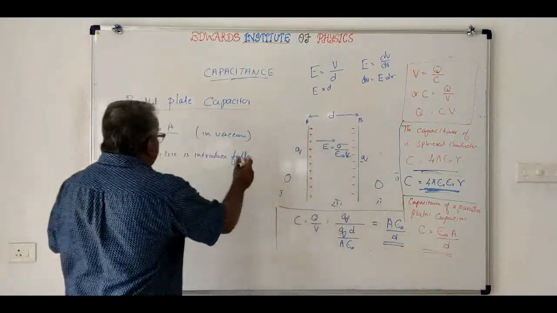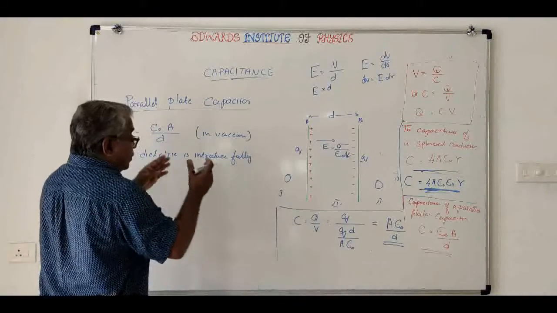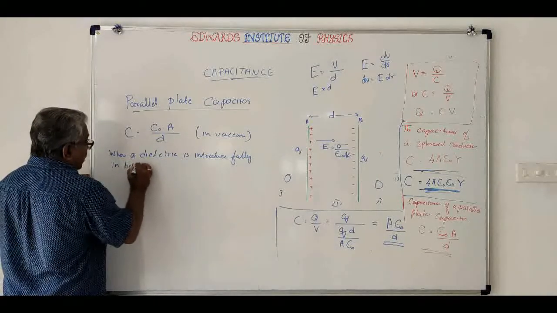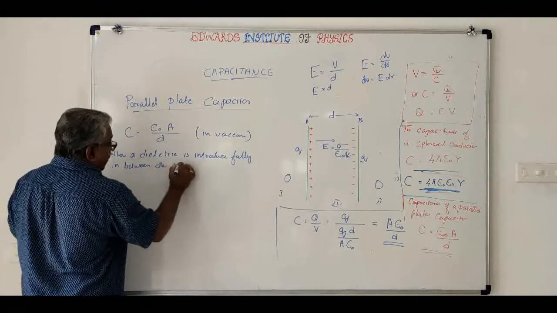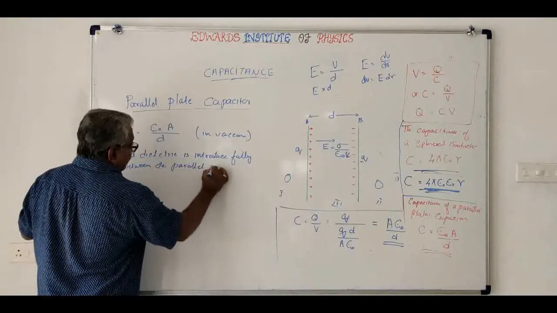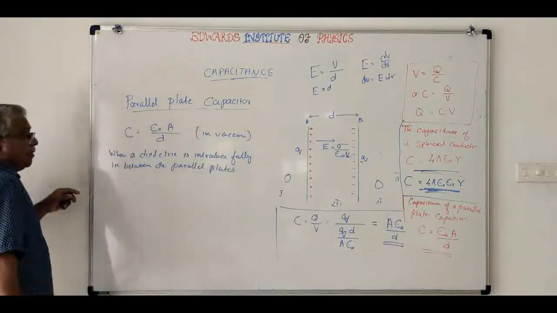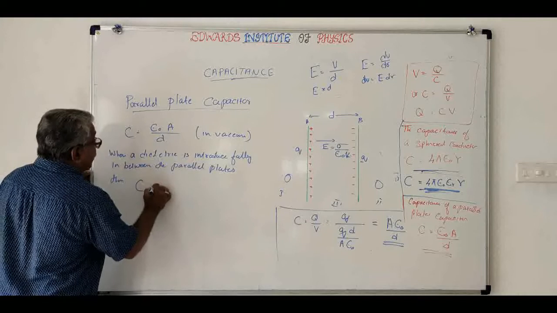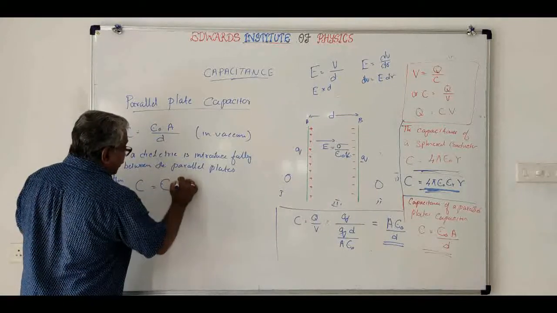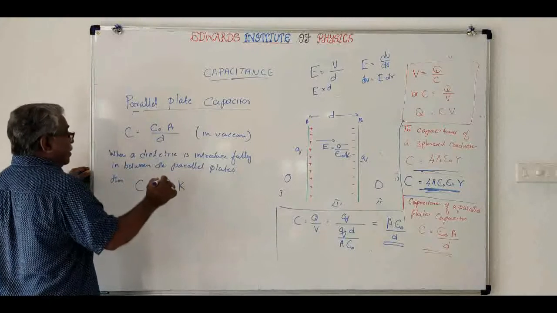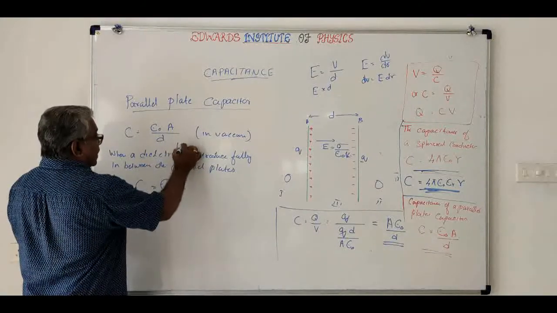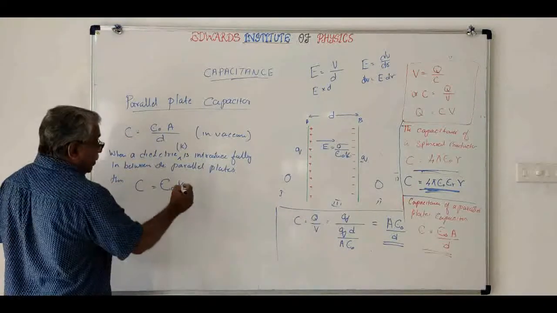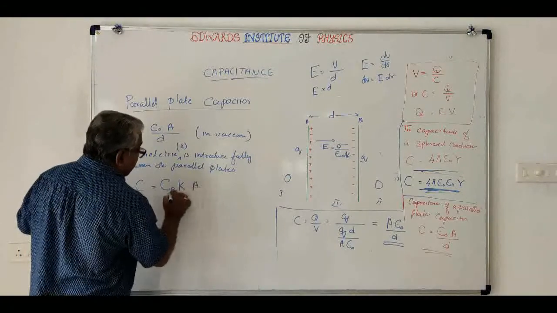So if you introduce a dielectric, paper or oil or anything like that, in between the parallel plates, then C will be equal to epsilon 0 K, where the dielectric constant K is a mere number, only a ratio, or you can write epsilon r, relative permittivity, A by d.